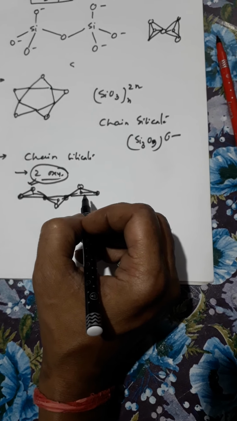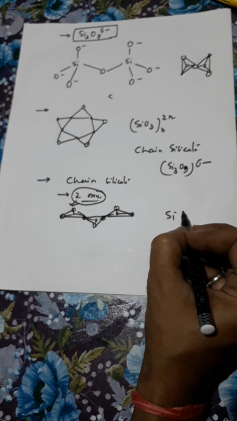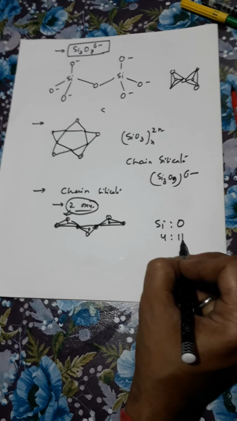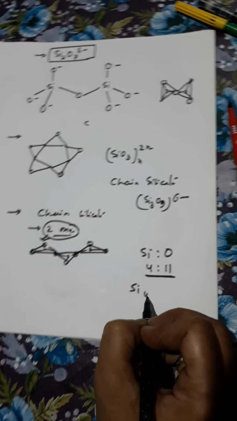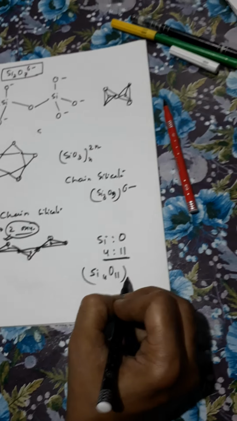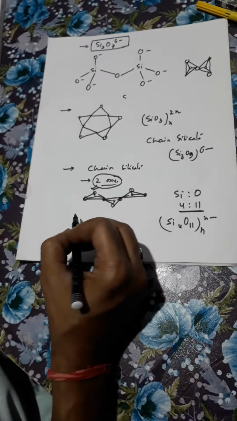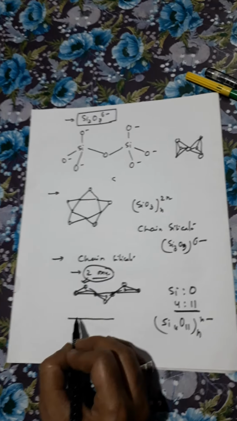The ratio of Si to oxygen is asked in the IIT JEE examination: 4:11. So it is Si4O11 to the power n, n- ion. When this forms a double chain, it is called a double chain silicate.